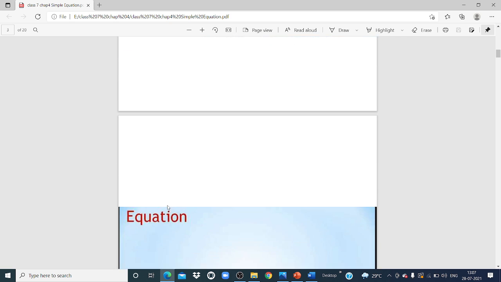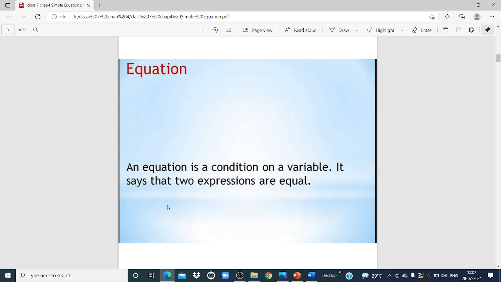Now, the next term is equation. An equation is a condition on a variable which says that two expressions are equal.